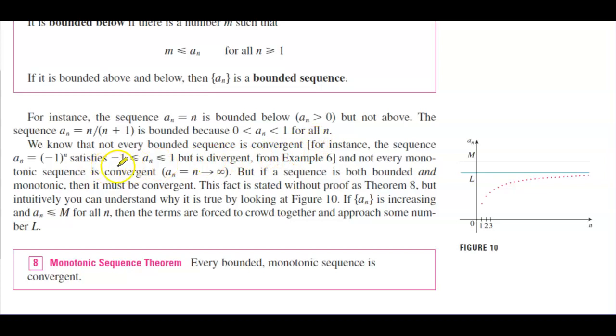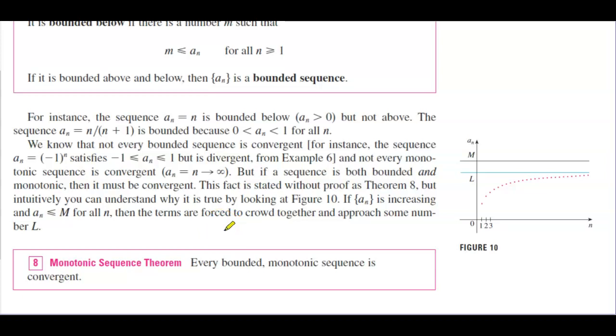Now we know that not every bounded sequence is convergent. For instance, the sequence a_n equals negative 1 to the power of n satisfies the fact that the sequence is in between negative 1 and 1 inclusive, but it is divergent, from example 6. And not every monotonic sequence is convergent, as a_n equals n approaches infinity. But if a sequence is both bounded and monotonic, then it must be convergent.